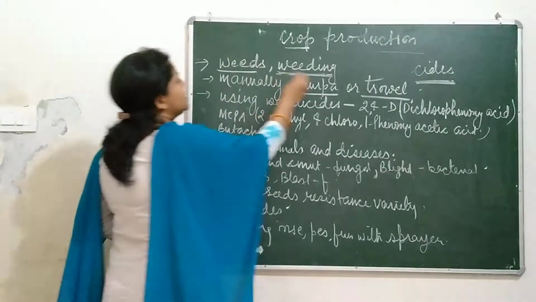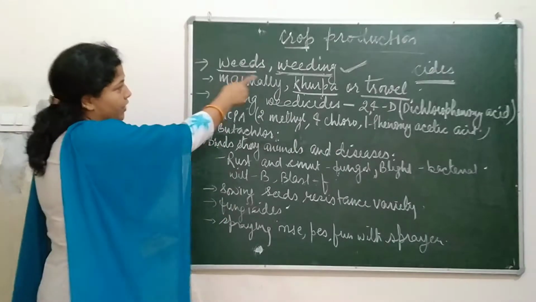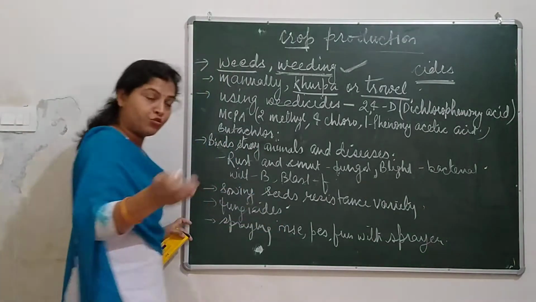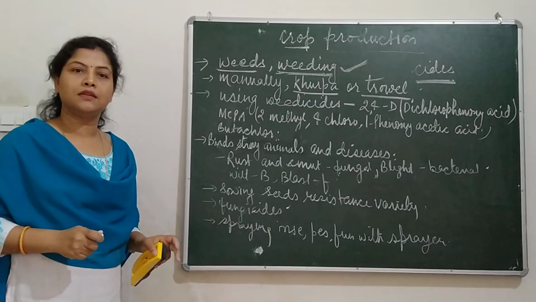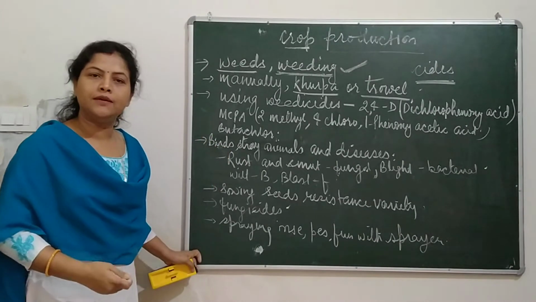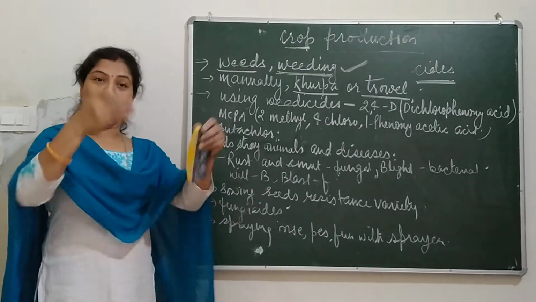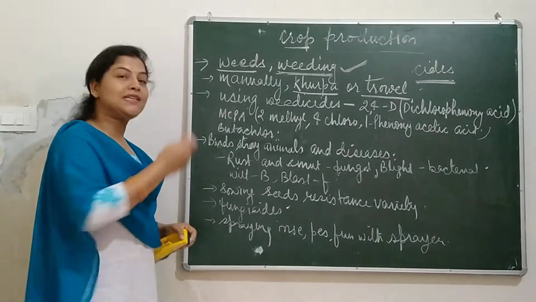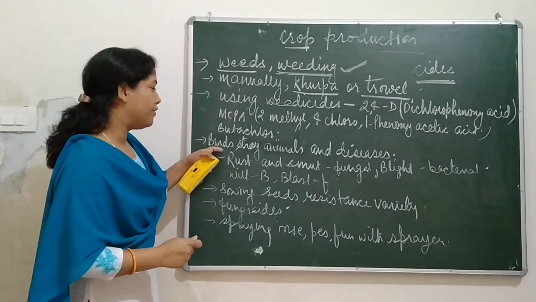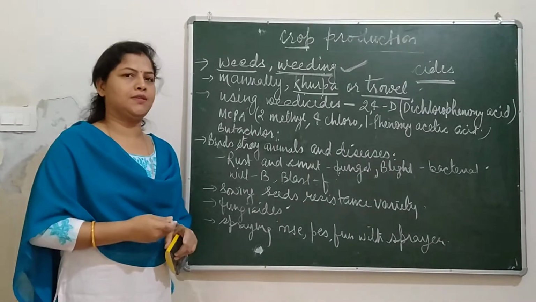Now, this is the first thing from which the crops need to be protected: the crops need to be protected from weeds. The second very important thing is birds, stray animals and diseases. So how can we stop birds coming into the field? You know, when the crop starts growing, these birds come in flocks and start eating the seeds of the crops. So to remove the birds from the field, two major processes are there.